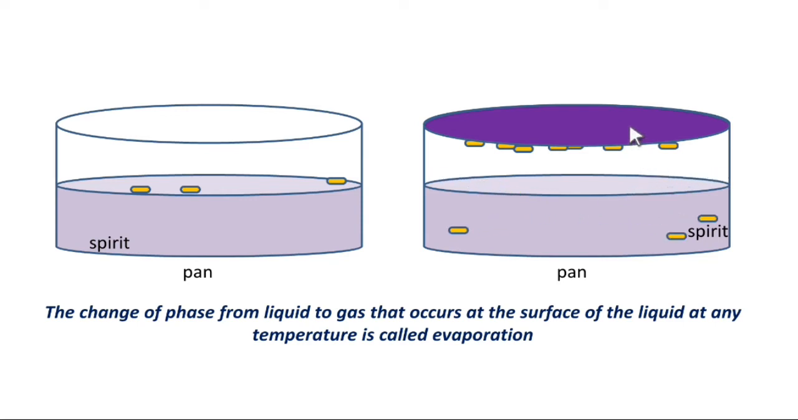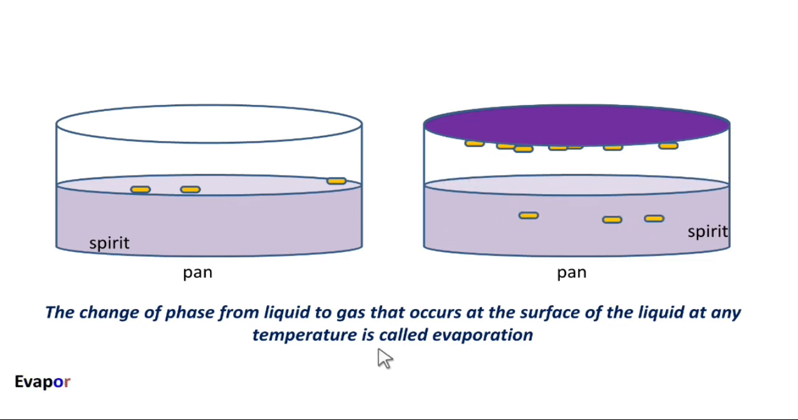So here, due to the closed lid, you can see the escaping molecules are very few. Since fewer molecules escape, evaporation is also less. Here, in the open area, wind speed increases. Due to the increase in wind speed, you can see the evaporation takes place fast.